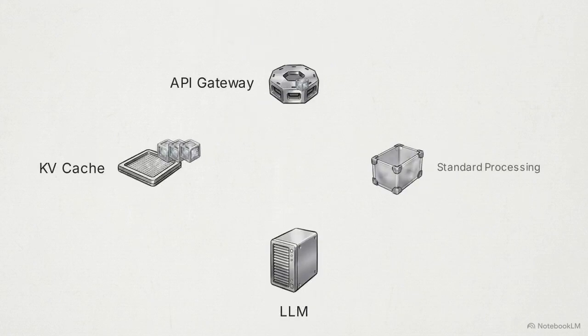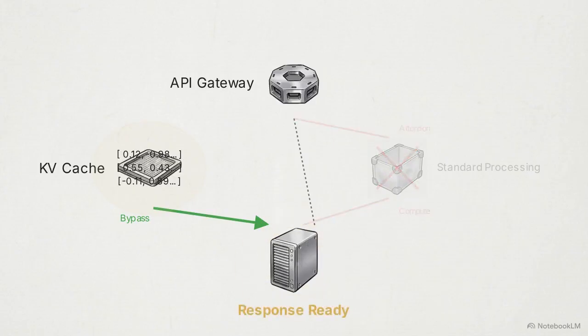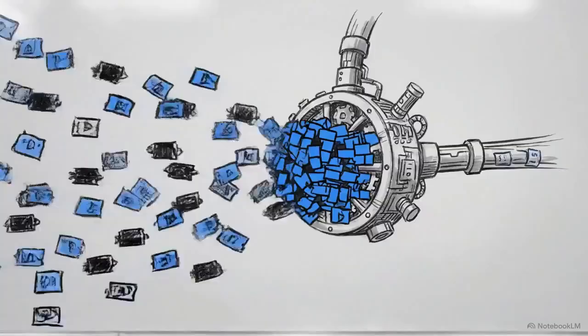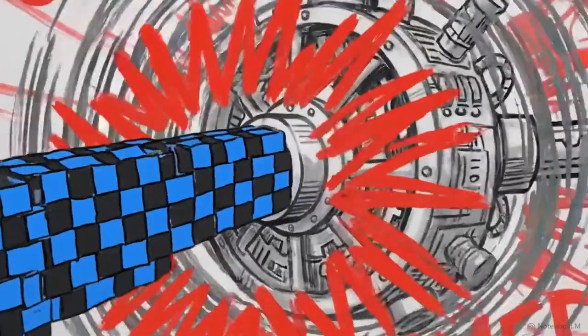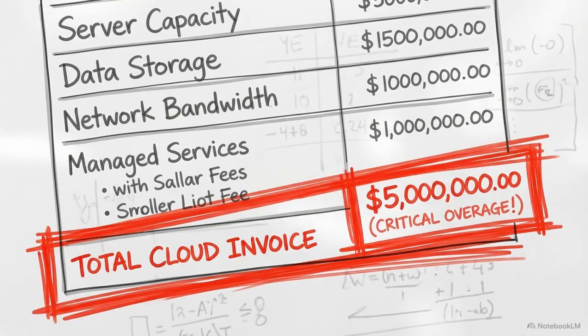The system processes the static text once, storing its mathematical representations in the key value cache. The model can then pull these pre-calculated vectors directly from memory rather than processing the text from scratch. Relying on the KV cache drops input token costs by up to 90%, while drastically accelerating response times for end users. The second major inefficiency is urgency. Default API configurations assume that every request must be computed synchronously and returned immediately. Demanding immediate compute forces cloud providers to maintain massive GPU clusters to handle sudden traffic spikes during peak hours, and they charge premium rates to maintain that real-time availability.